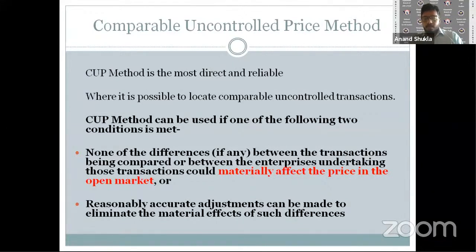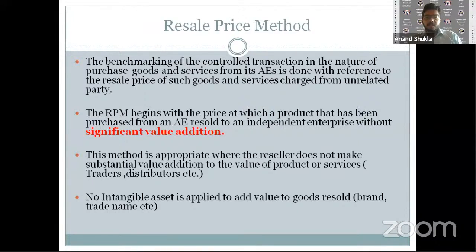So to alleviate such a situation, we do have other methods, one being the resale price method. This method is there to address a situation wherein an entity within India, let's say, buys or gets goods or services from outside India and sells or resells them within India or outside India.